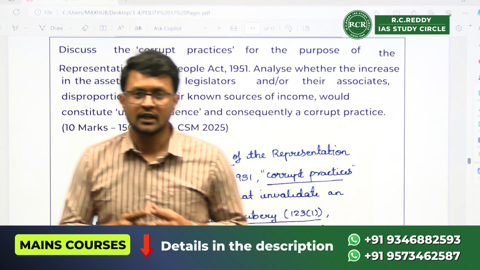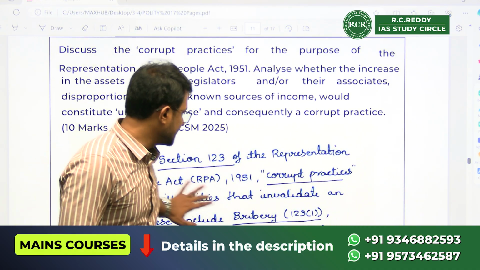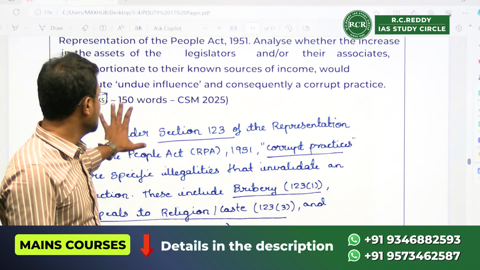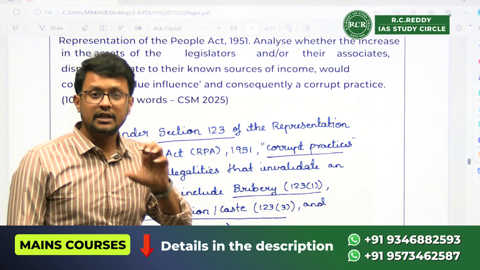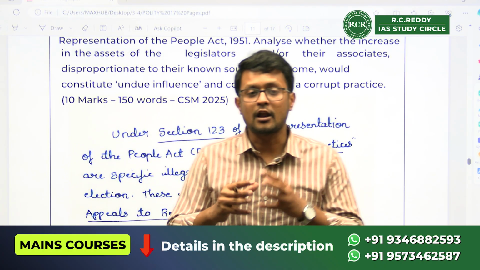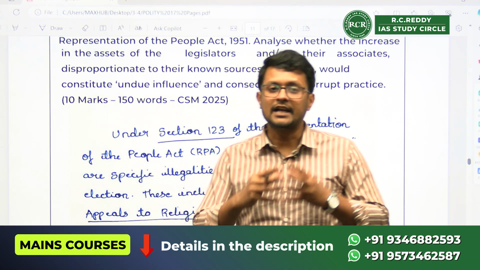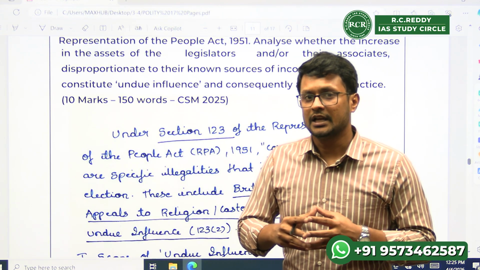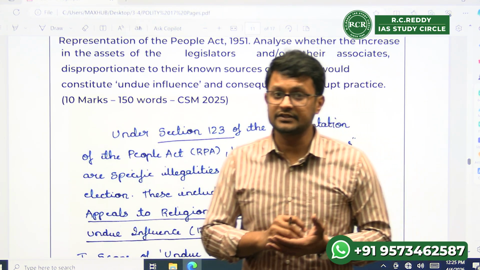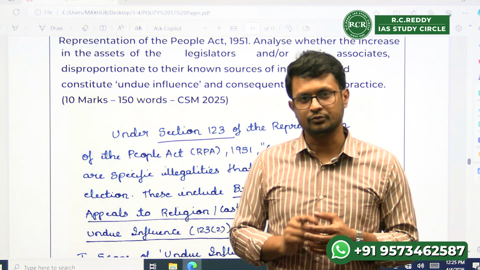Friends, today you will see a handwritten answer for the question, which meets the demand of the question in terms of the word limit also. However, if a student wants to look at a more elaborate answer with more value addition points and breadth, they can find it in the R.C.Reddy IAS Study Circle previous year question book for General Studies 2.